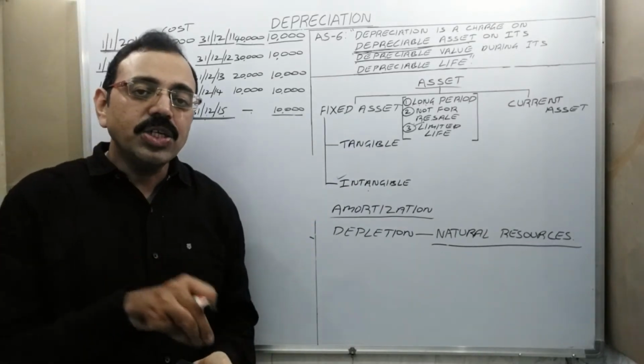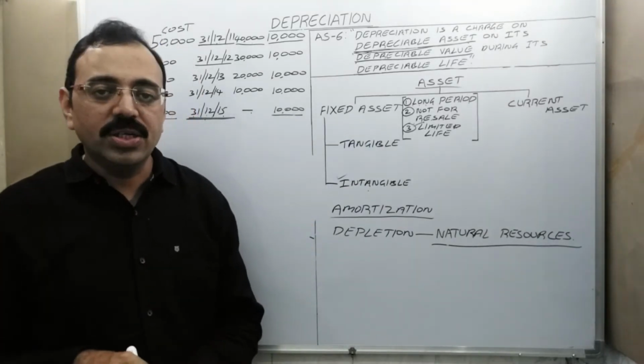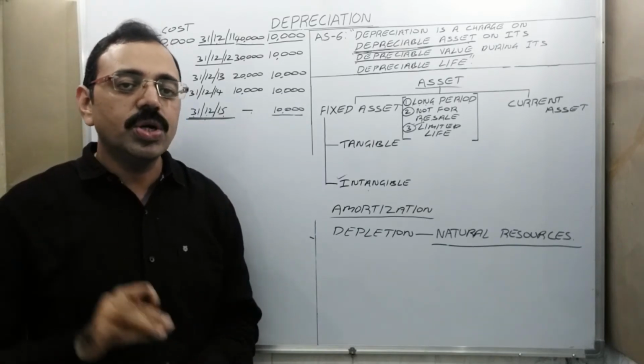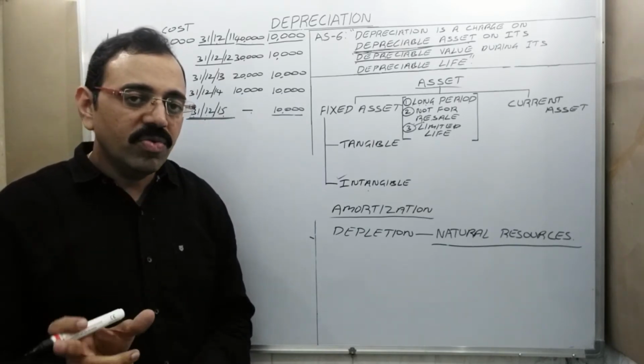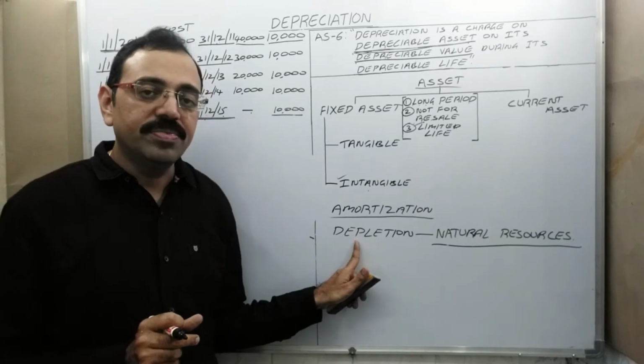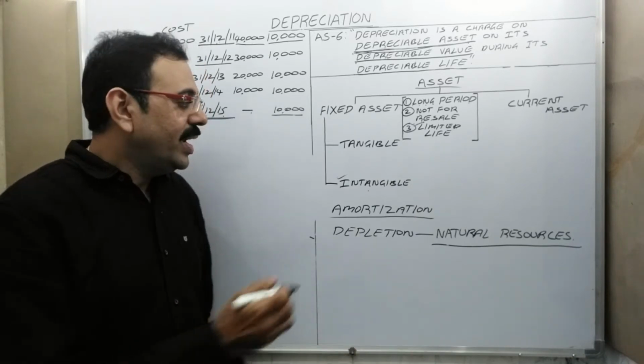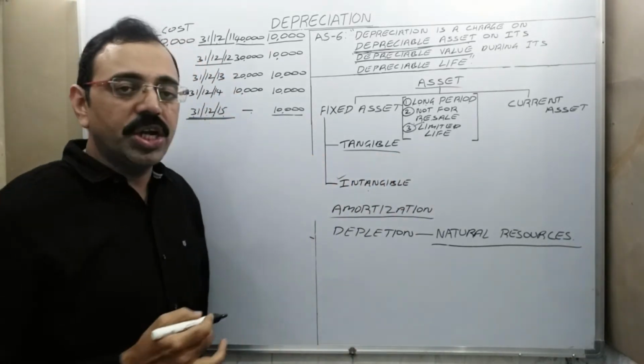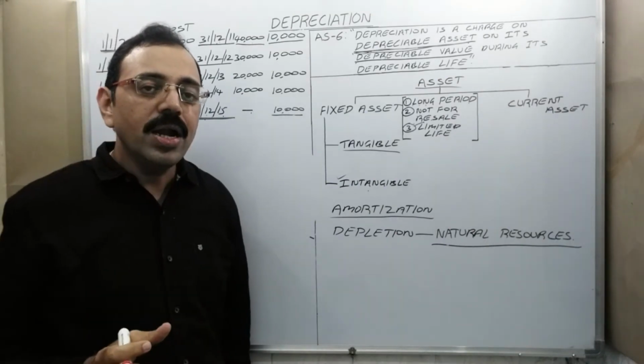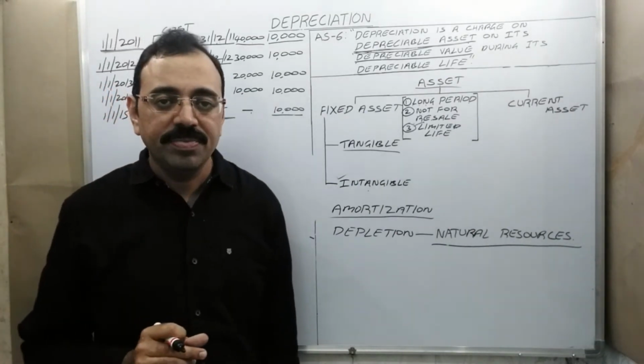And if any natural resource value is decreased, don't use the word depreciation to denote that. The suitable word is depletion. If tangible fixed asset value is reduced, to denote that, use the word depreciation.